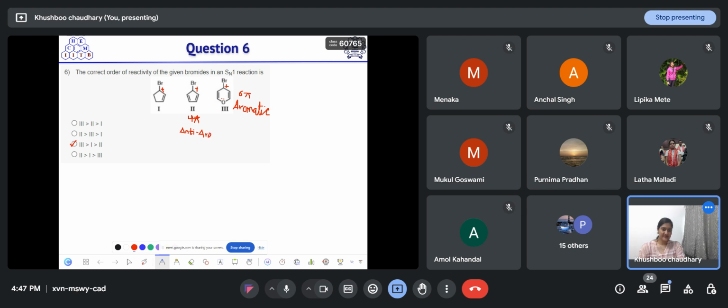And in the first case, that carbocation is an allylic carbocation, so that is relatively more stable than the second one. So the third is the most stable and most reactive, then first and then second. So option C is correct here. Got it? Any doubts? No, ma'am.